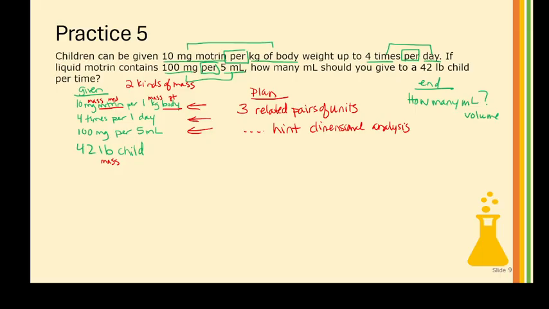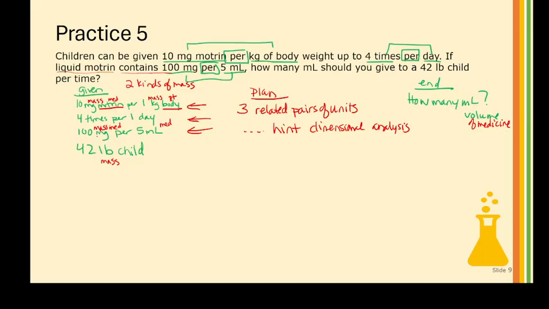What are we looking for? So 4 times per day has nothing to do with mass, but this is mass. And when I reread, I go back to here and see, liquid Motrin contains 100 milligrams. So this is mass of Motrin or medicine. And then this must be per 5 milliliters of medicine. And when I look at how many milliliters, it wants to know milliliters of medicine.